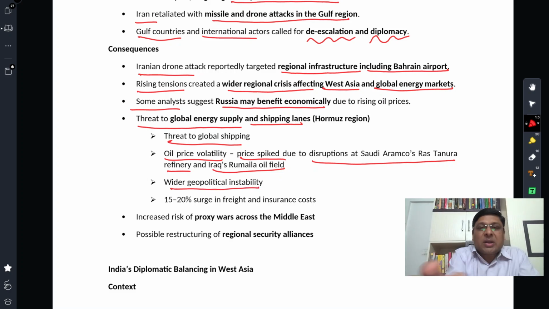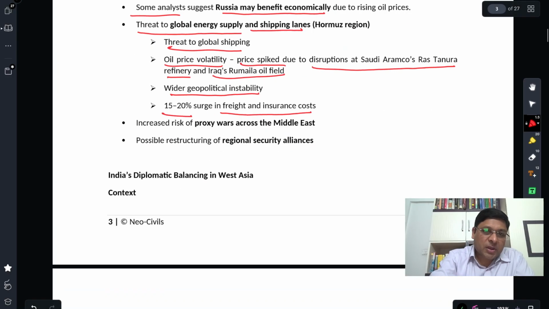Wider geopolitical instability. What has now been seen is Israel and the US versus Iran, and Iran versus other Gulf countries. So the entire region has been pushed into military and political instability. A 15 to 20% surge in freight and insurance costs has also been one of the economic consequences of the war.